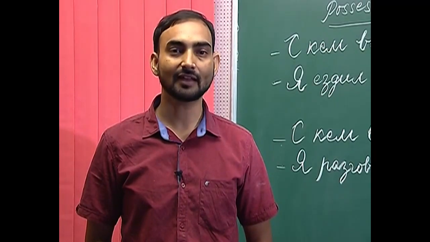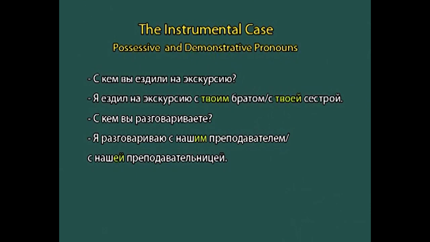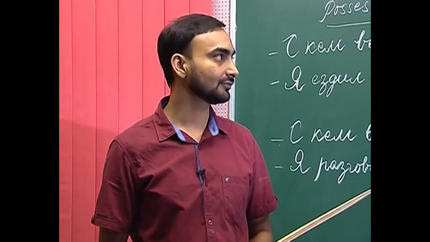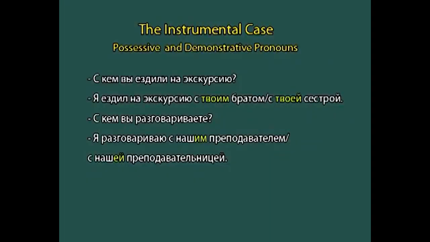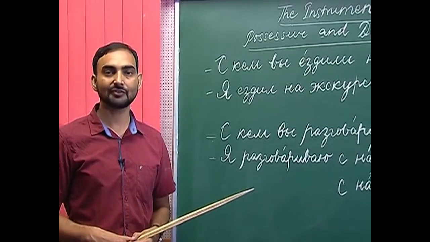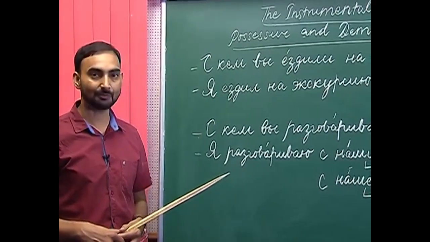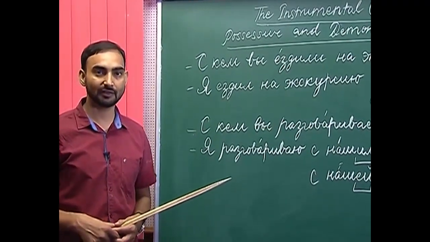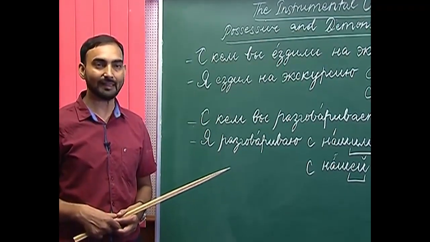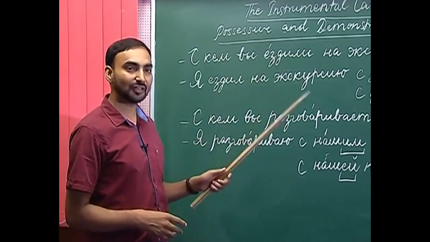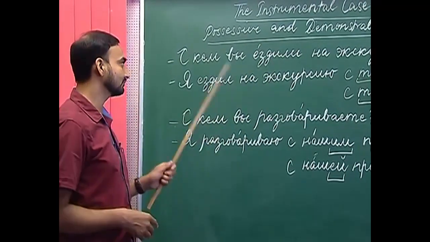In this lesson, we will start with the declension of possessive and demonstrative pronouns. So, how do demonstrative and possessive pronouns decline in the instrumental case? Let us start with the possessive pronouns first. What are possessive pronouns? The pronouns which denote possession. For example, мой, твой, наш, ваш, его, её and их. So, how do they change in the instrumental case?